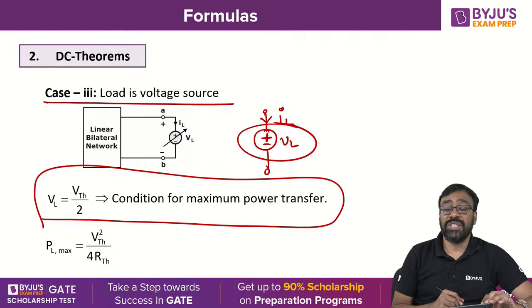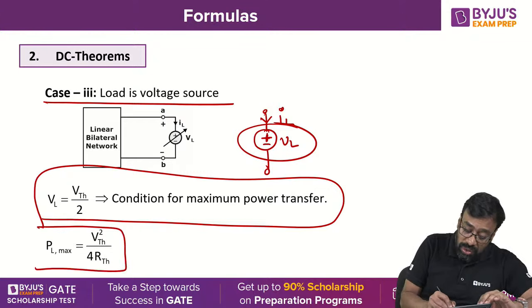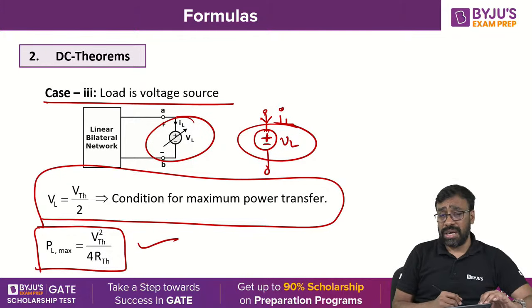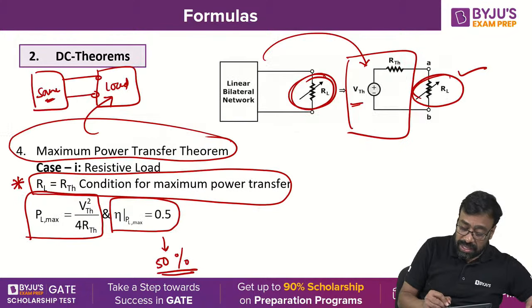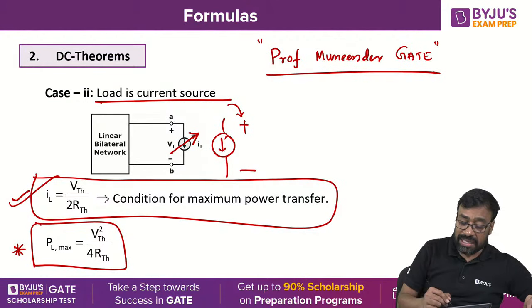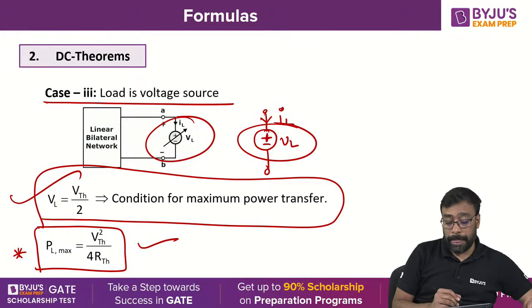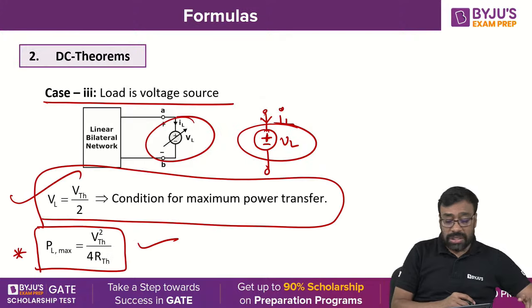VL is equal to VTH by 2, half of Thevenin's equivalent voltage is the condition for maximum power. Maximum power transferred to the load when VL is variable is VTH square by 4 times RTH. One important observation is that this formula does not change. Look at this. This formula does not change. But these conditions are changing. RL is equal to RTH, IL is equal to VTH by 2 times RTH, VL is equal to VTH by 2. These conditions are changing. Clear? The maximum power transfer theorem is very, very important, both in DC circuits as well as AC circuits. Okay? So this is all about DC circuits.